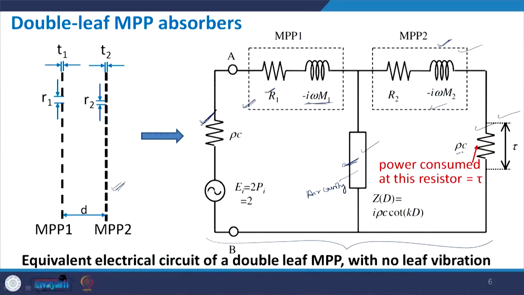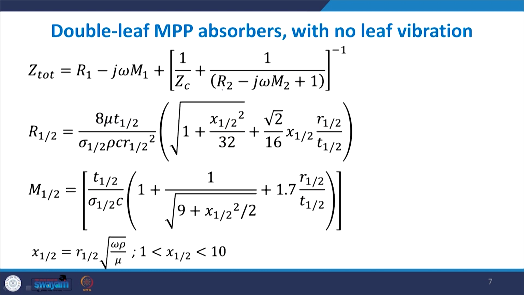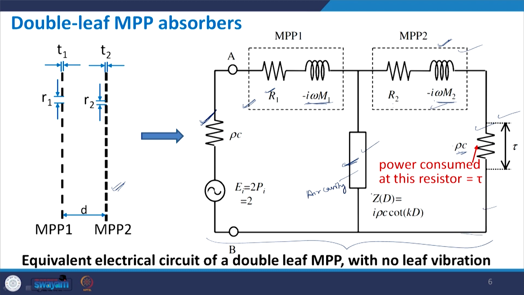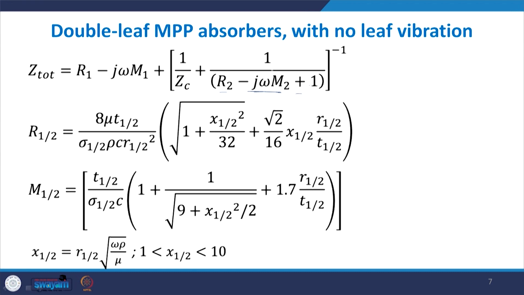So Z by rho c is what we are representing. The relative impedance of rho c then becomes 1. So this we can take as 1, and this will be the impedance relative to this rho c. So this will be R plus 1. These two are in series, so they are added together. So R plus 1 is the real part, and this will be the imaginary part. So R2 plus 1, and then this is the imaginary part. This is the total resistance in this particular loop, and this is in parallel with the Z of the cavity, so 1 by ZC, and this equivalent is then added in series to this.